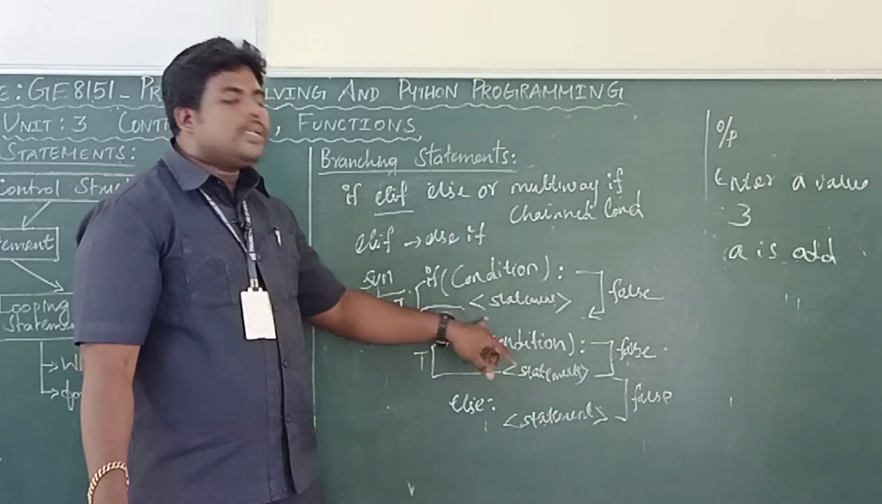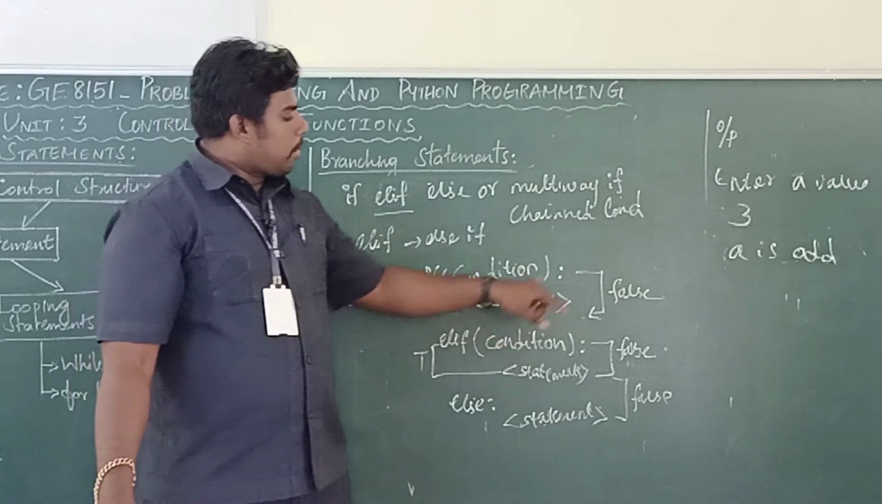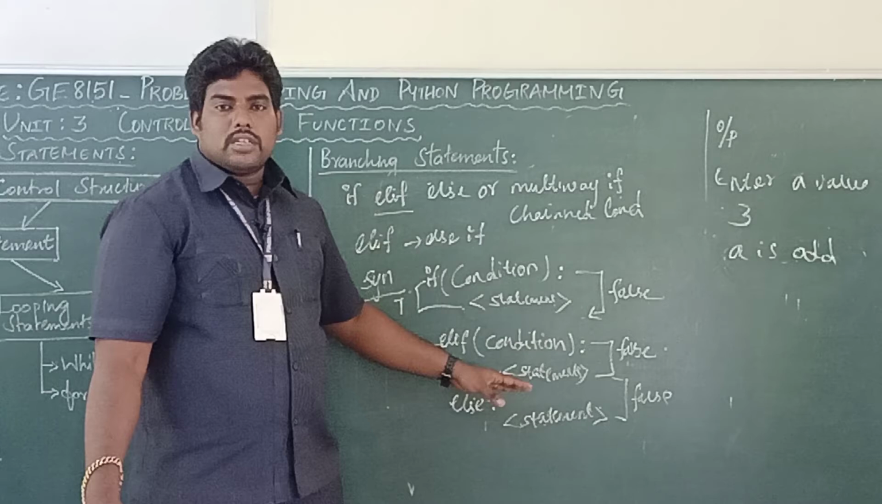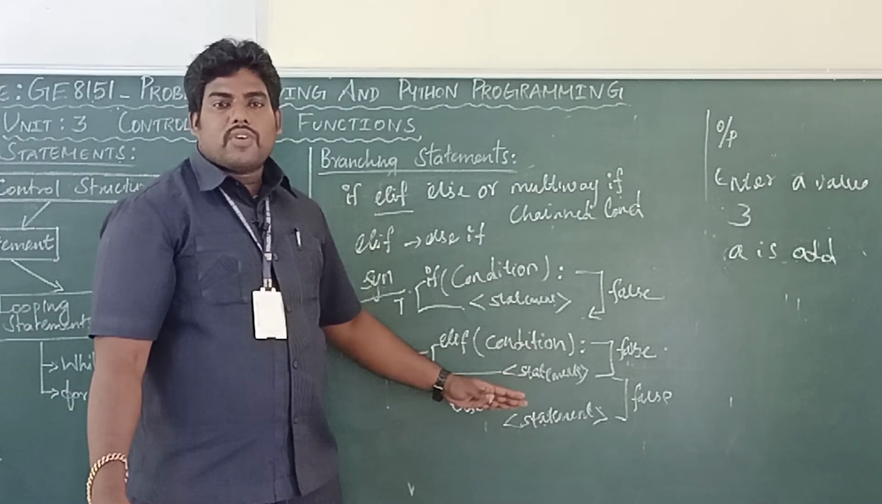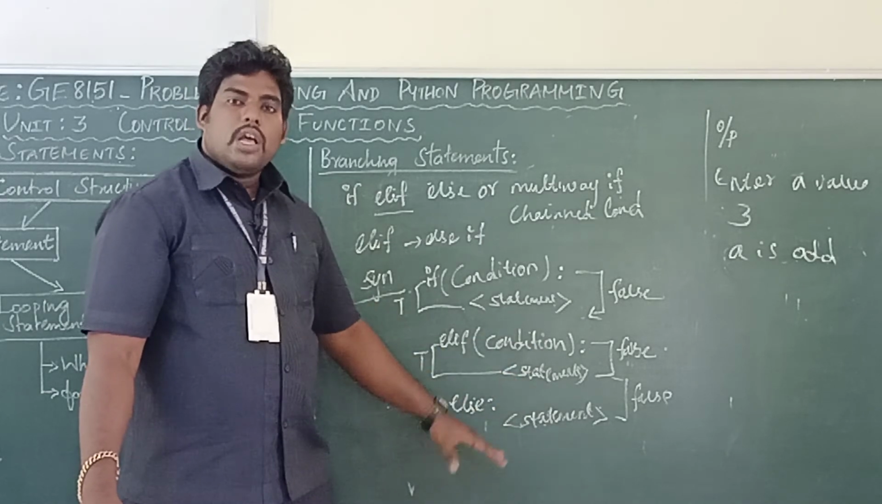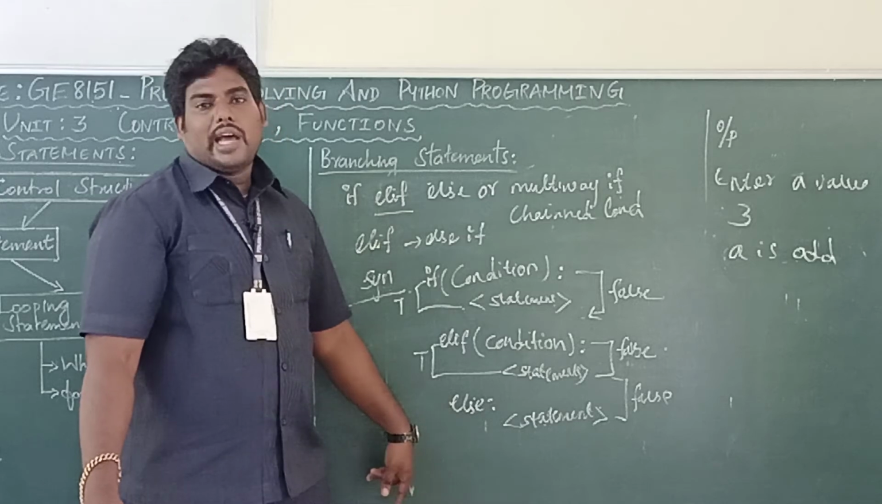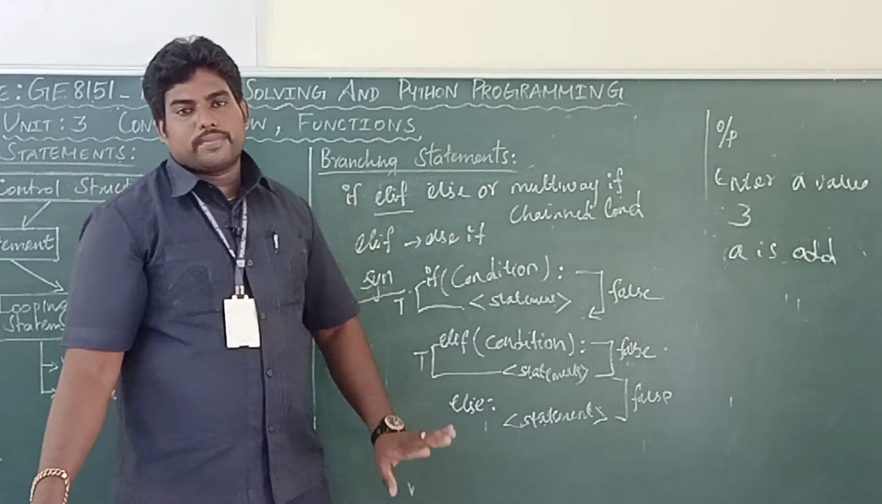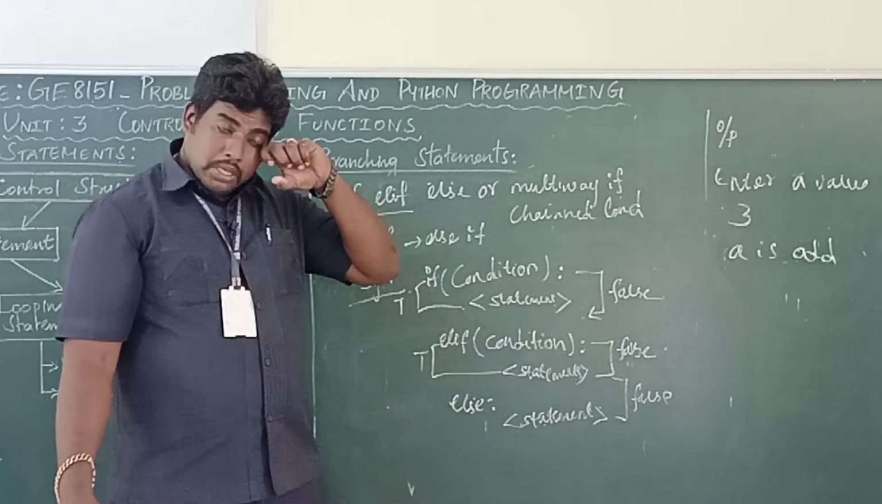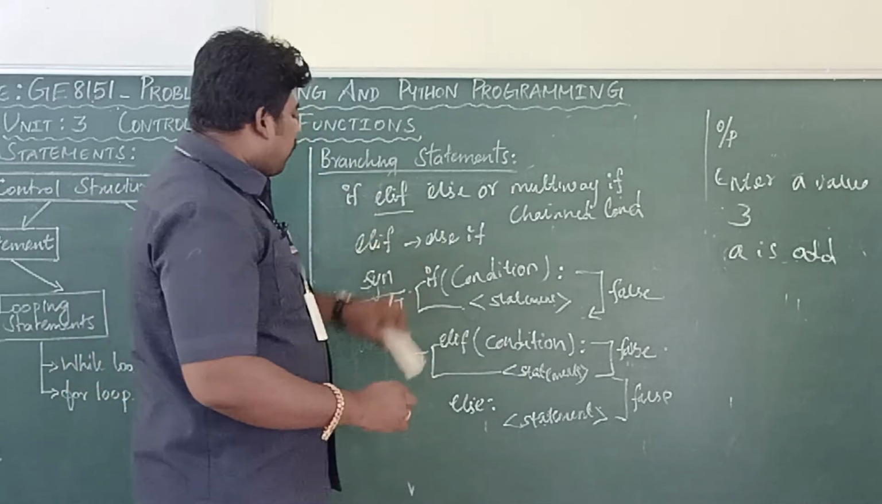If the condition is true, this statement will be executed. Suppose it's false, then another elif. Again, if this condition is false, I can use another elif. Again, another elif. At last, you can use one else. This is the rule. Now we can see one example for this elif.